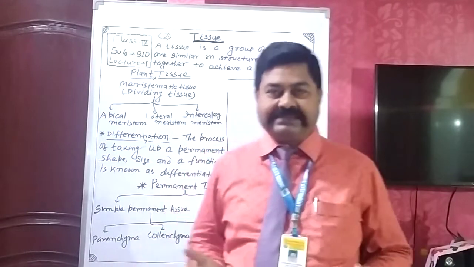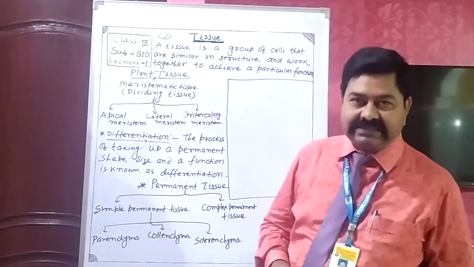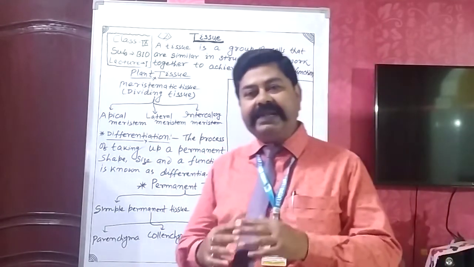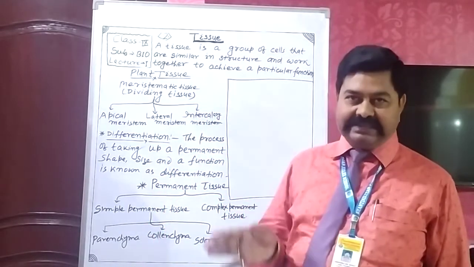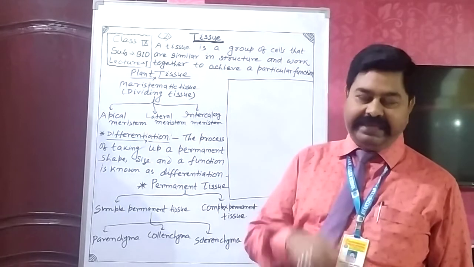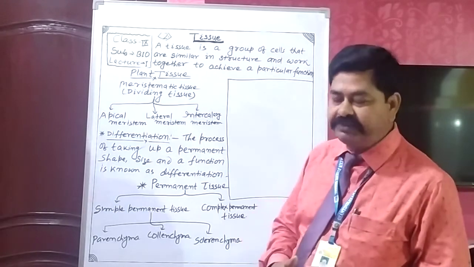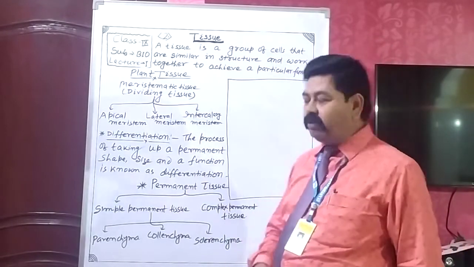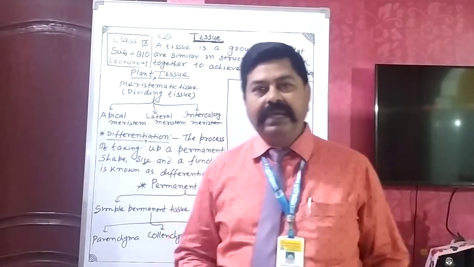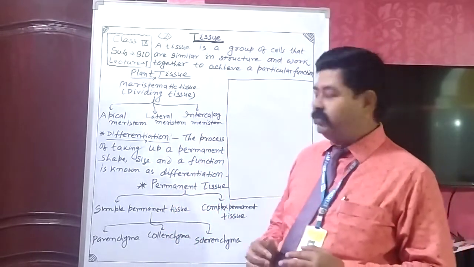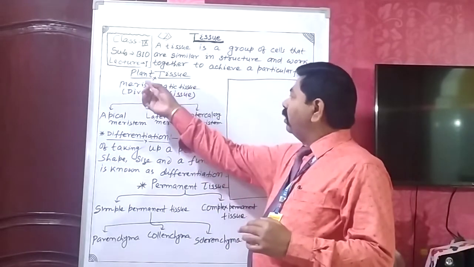Plants and animals have different body structures, and different types of tissues are present in the case of plants or in the case of animals. First of all, we will discuss the plant tissue and then animal tissue. In plant tissue,